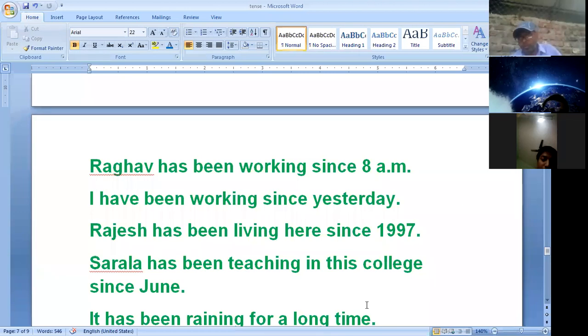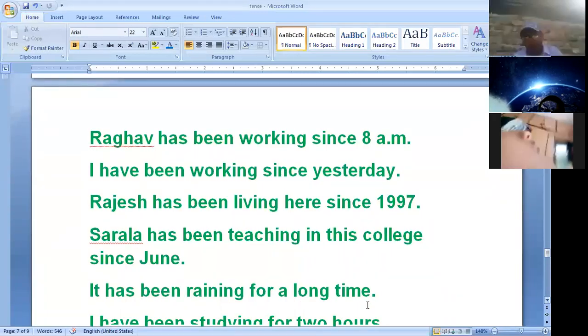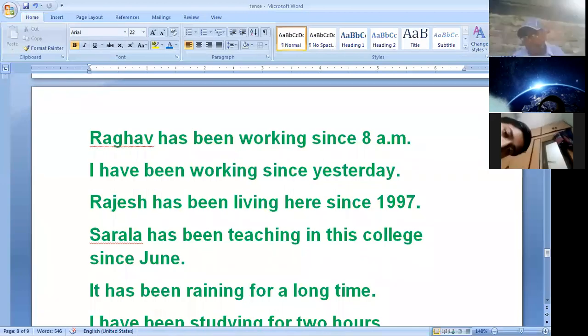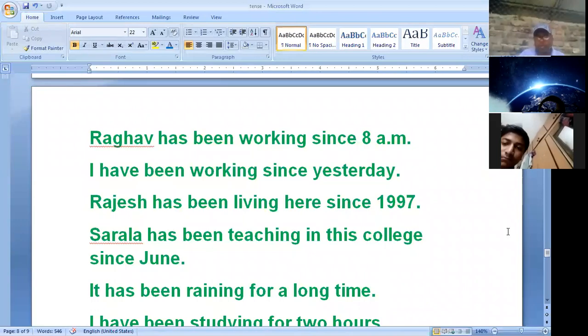Now, for the total period of time, we have to use for. And for the point of time, to indicate the point of time, we have to use since.